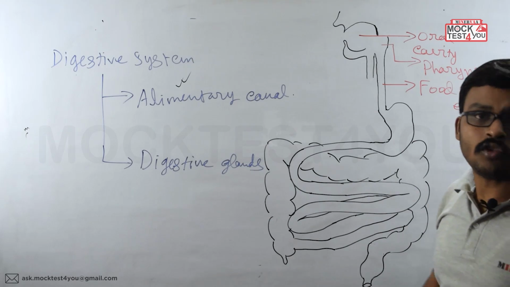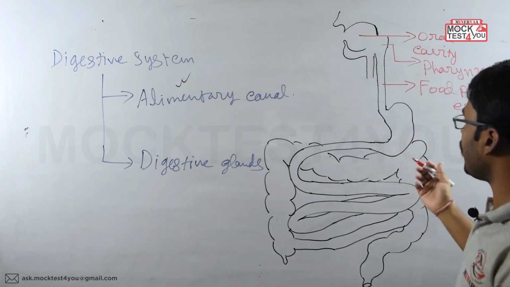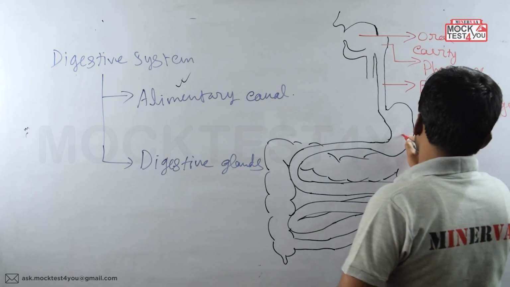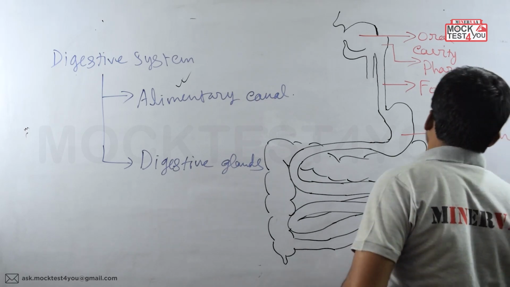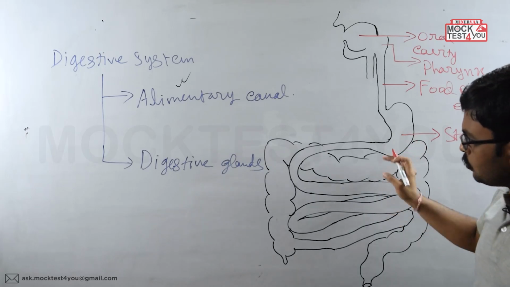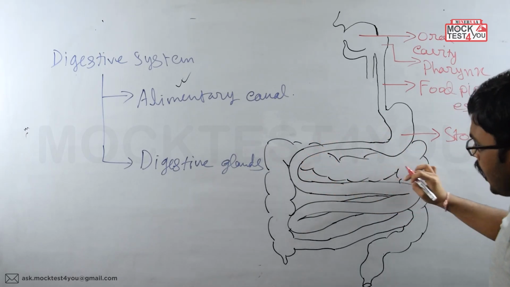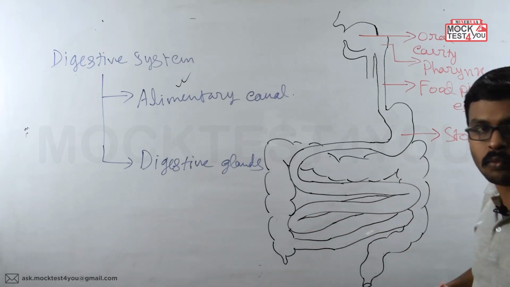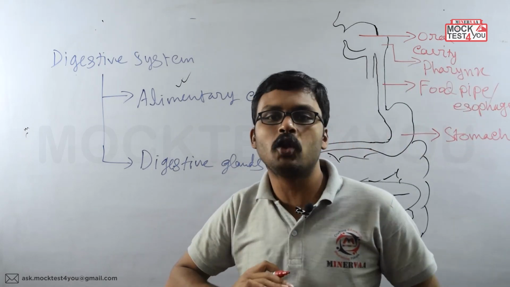Now at the end of the esophagus, we get a J-shaped pouch-like structure, and that pouch-like structure, as all of you know, is known as the stomach. Next, from the stomach you can see a small diameter pipe has come down and has twisted many times, and it is actually present within the abdominal cavity, the cavity which is present just below the diaphragm.